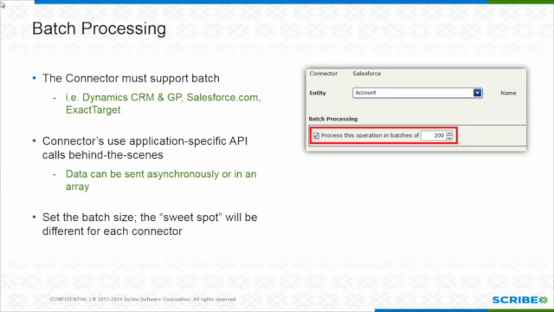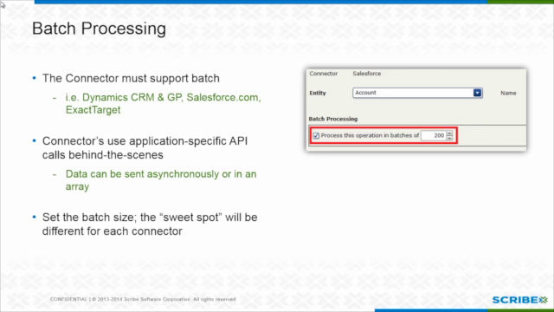Yep. So batch processing is actually configured per operation. It's not something you configure in the connector or the connector setup dialog. So when I'm going to do an upsert to Salesforce, or a create for something else, there's a checkbox that says this is going to be a batch operation. I check the checkbox, and then I get to say what the size of my batch is, meaning how many records Scribe is going to hold until it sends them all off into Salesforce or CRM. Now, are there limits to what you can set that batch size to?